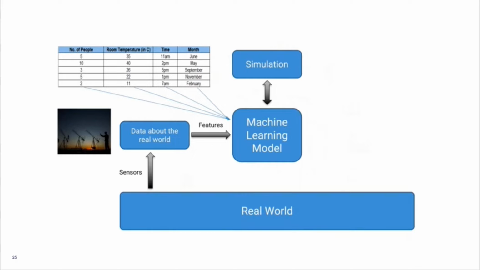This is done by using various algorithms and techniques, as I told, and this model might also interact with simulation engines as required. Let me give you an example. In the case of a room control system, we might first understand who all are present in the room, which is done by the machine learning engine, and then simulate what could be the next set of actions.